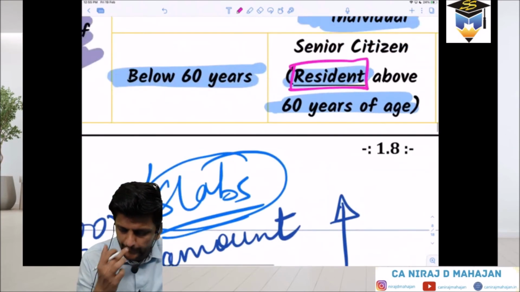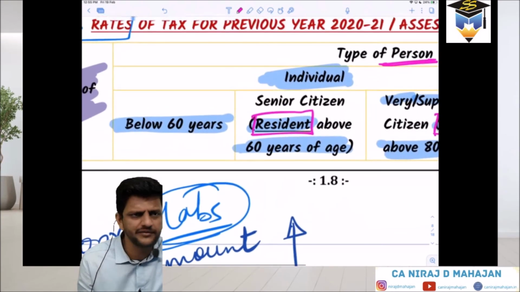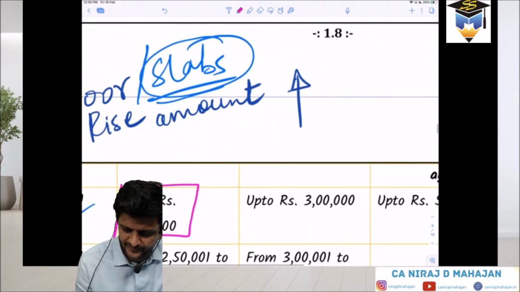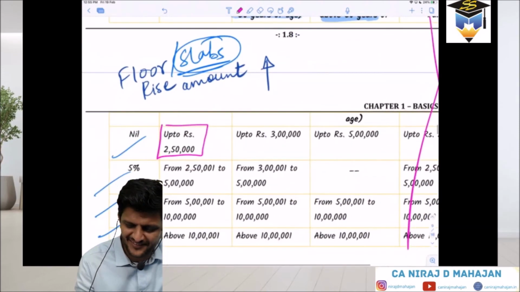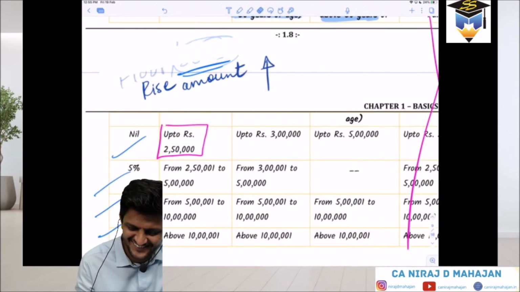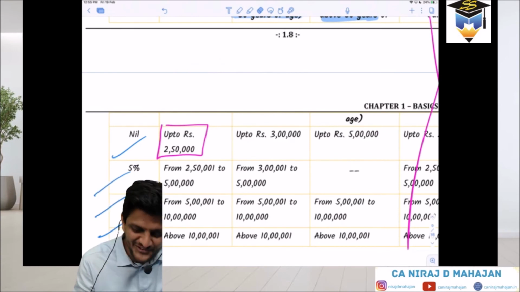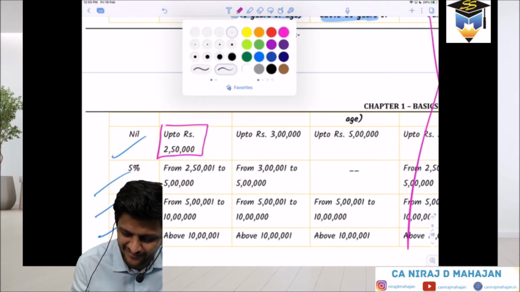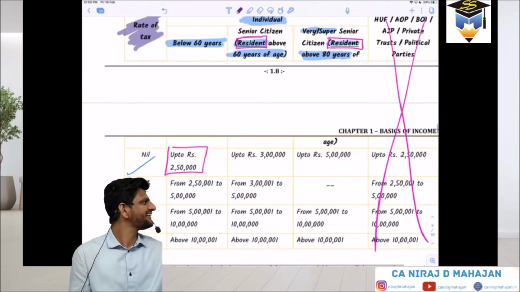Clear? Now check. What do you think? Should the senior citizen be given some benefit, or should they be taxed more? Benefit should be given. Yes? Good. You are a good person. Very good. Lots of properties. Take from them. Right? Your father and mother will be very much afraid of you. Take from them. Right? Okay.